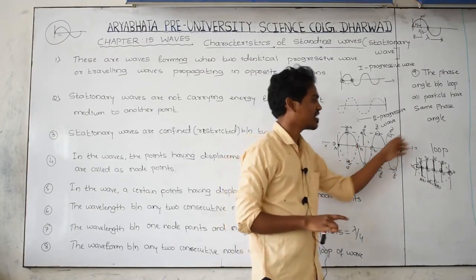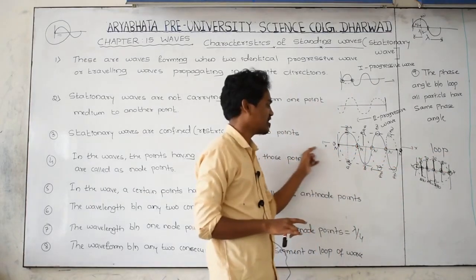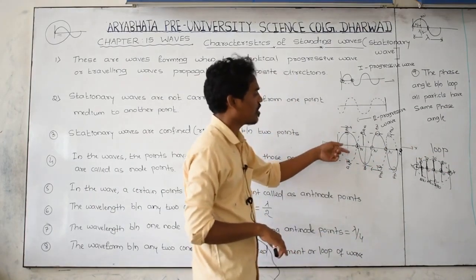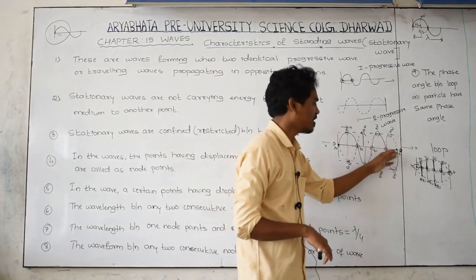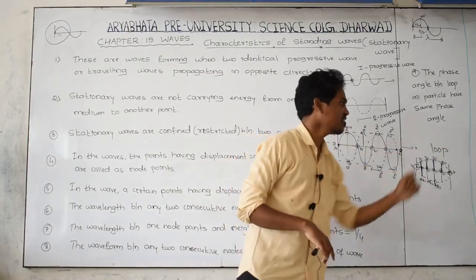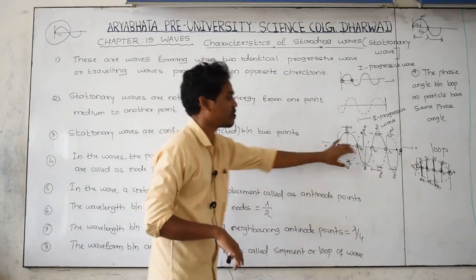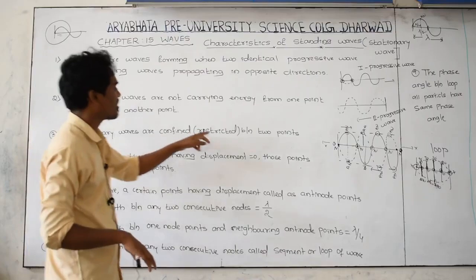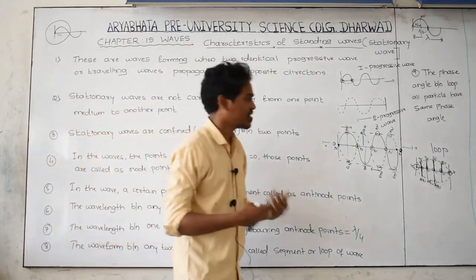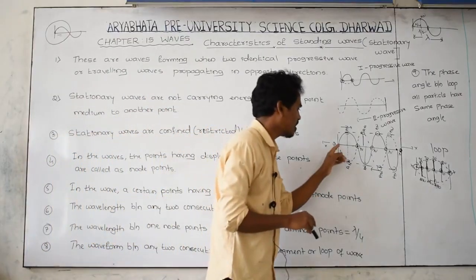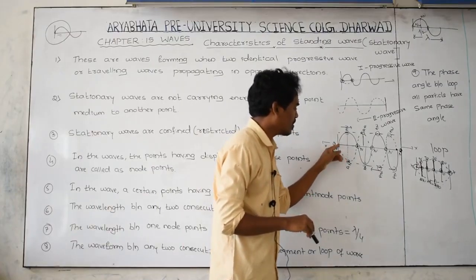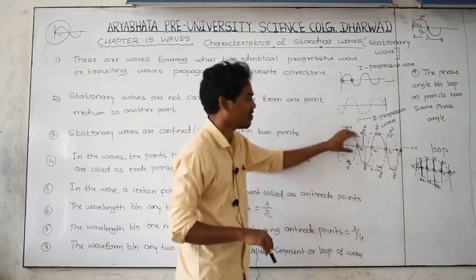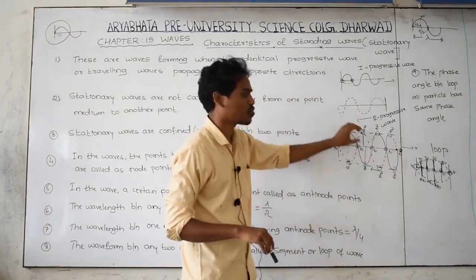This wave is not carrying energy in this direction. That's why the energy is not carried from one point to another point. The wave is not carrying any energy. The stationary waves are restricted between 2 points. The stationary wave is stranded, or it stood up, between 2 points. Between this node and this node, the wave is restricted, confined or stored.